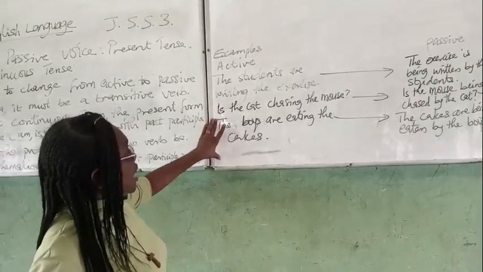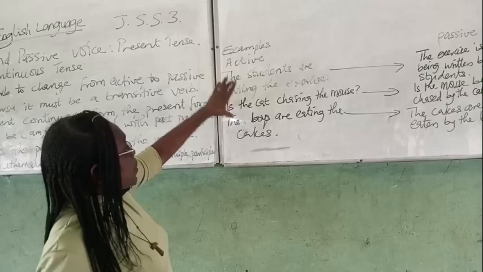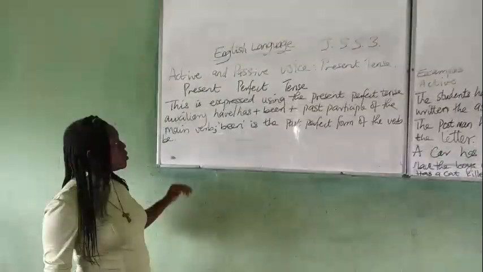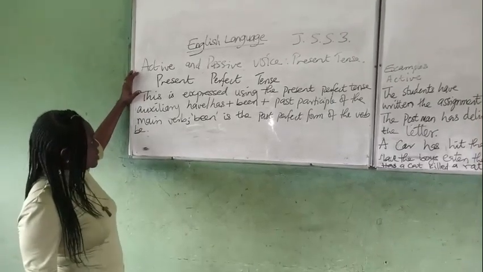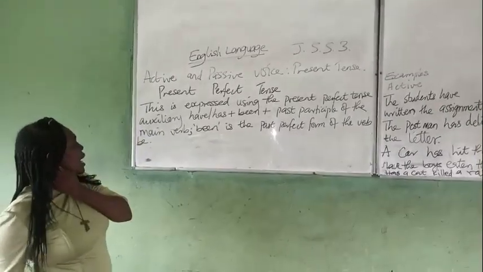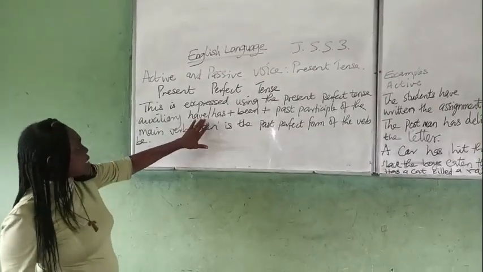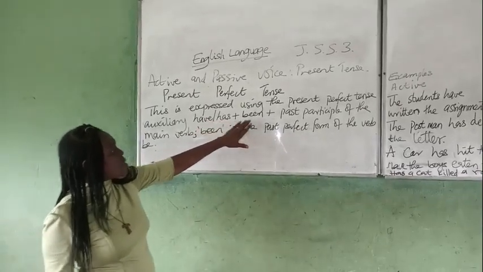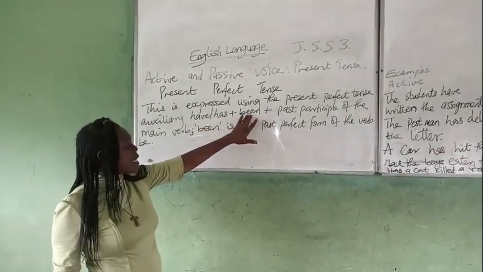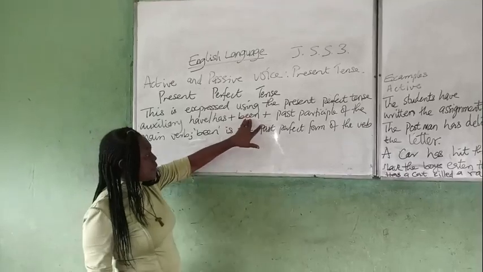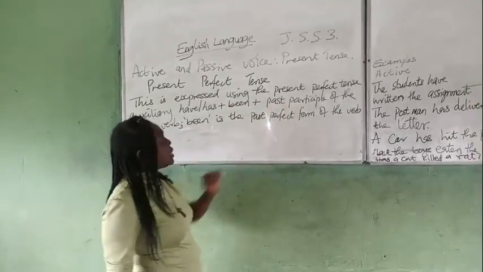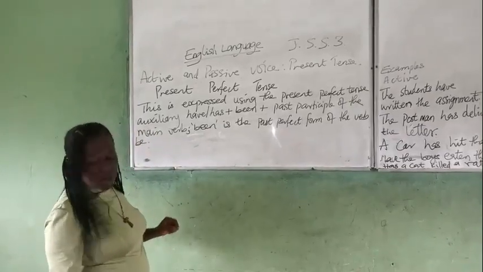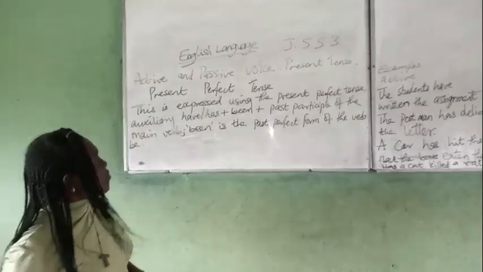So the next step now is for us to look at present perfect tense. For the present perfect tense, we have the auxiliary as have and has, plus the past participle of the verb be, and then the past participle of the main verb. Now let us remember something. At times, students confuse